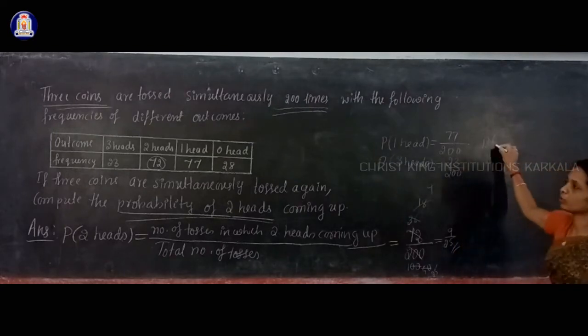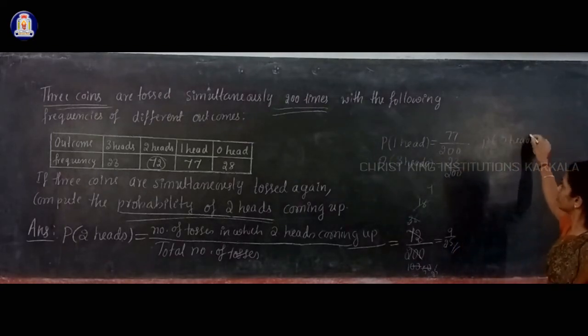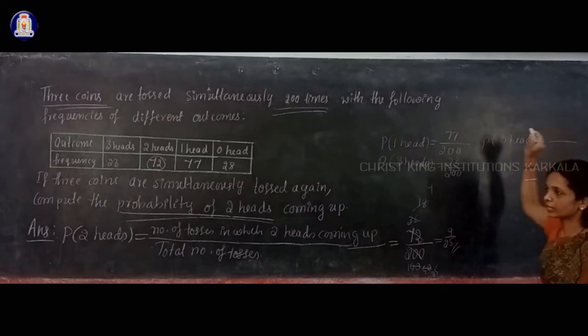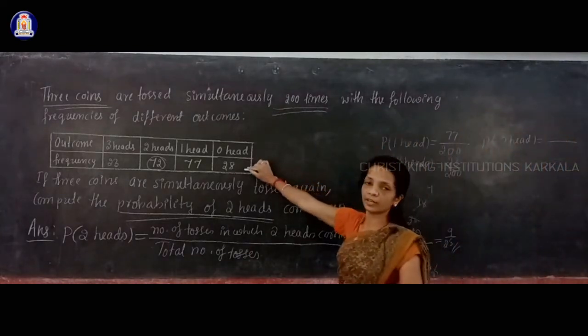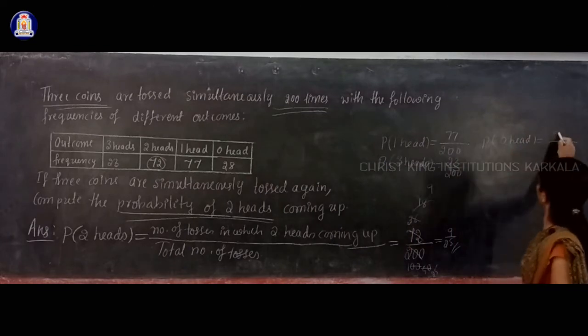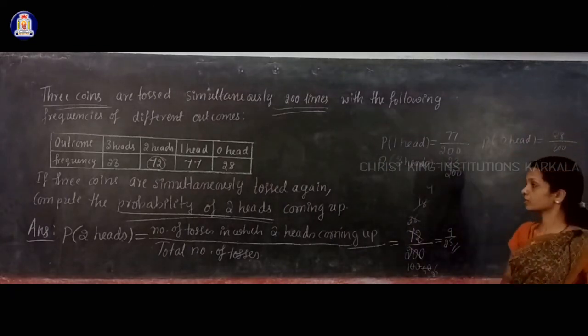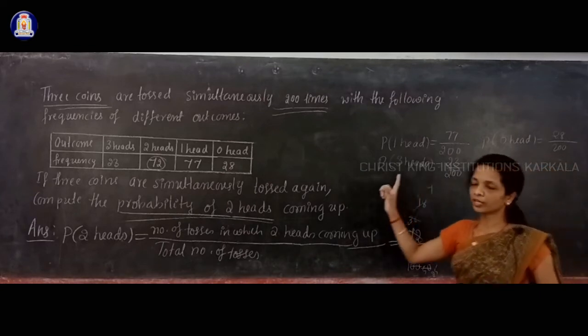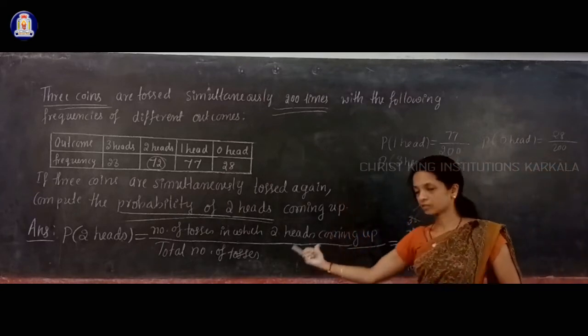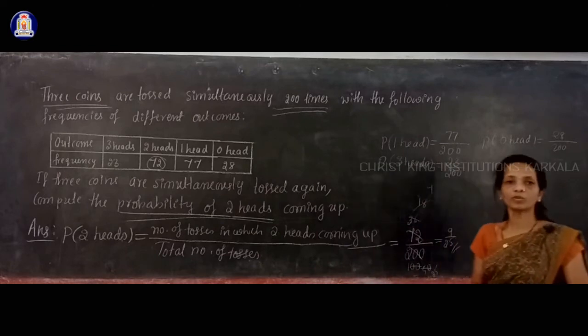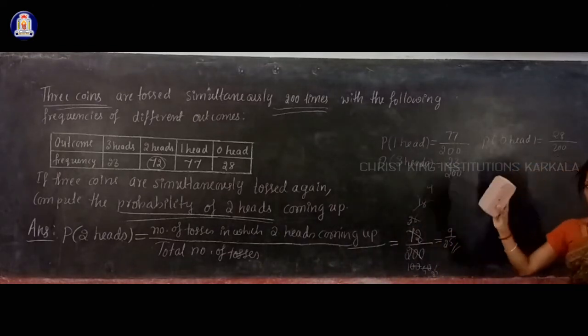Suppose you are asked P of 0 head, then in 28 tosses, so 28 divided by total number of tosses, that is 200. For a given experiment the denominator is the same, that is the total number of trials.